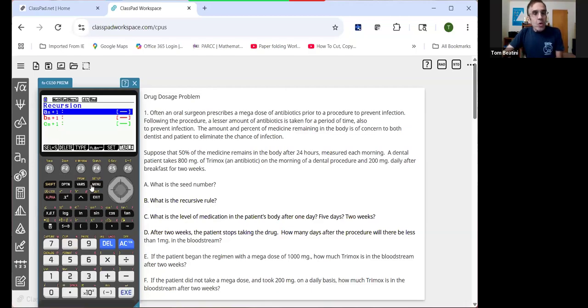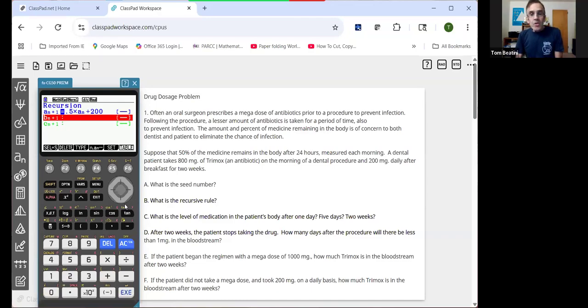So what we are going to do is multiply the previous term, which is the current day, by 0.5 times a sub n. Let me go back and put a multiplication sign in, like we did before, and then add the 200. And then press execute to store.